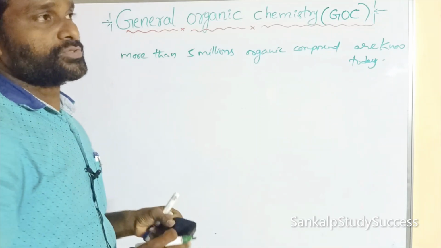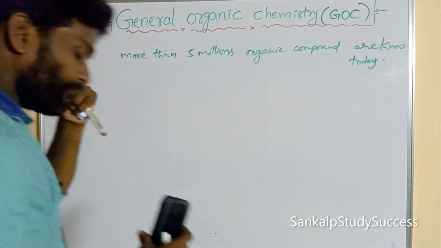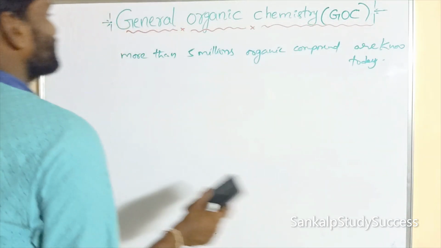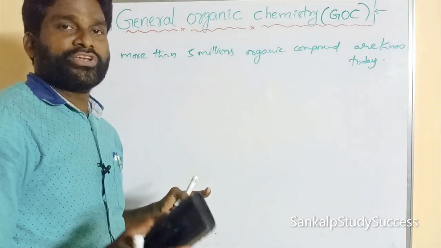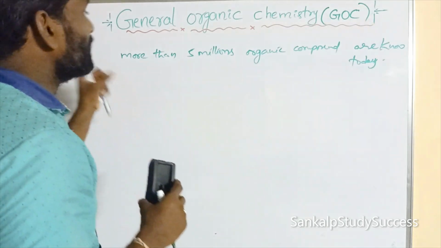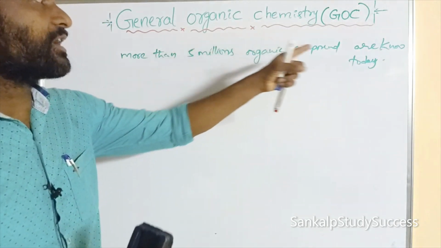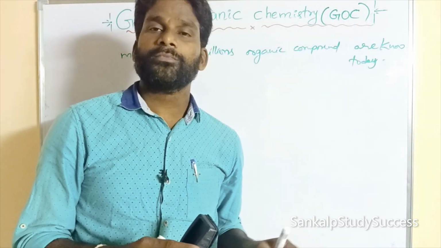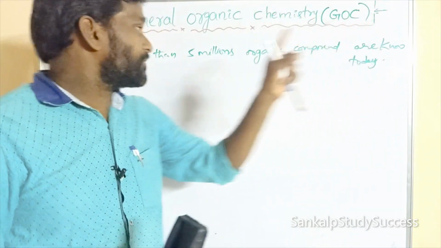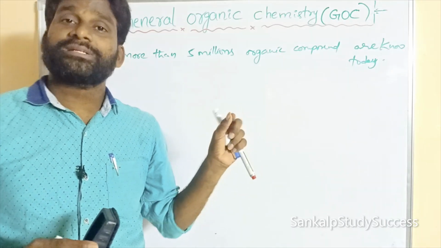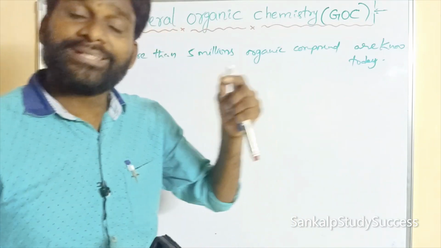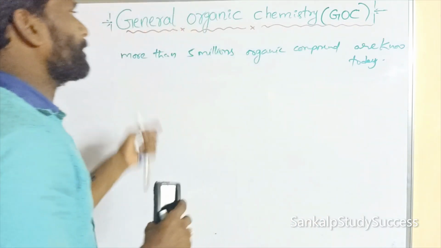So how can carbon form a million organic compounds? What is the reason why carbon has a unique property? What is the specialty of carbon? More than 5 million organic compounds are known today. The element carbon can form more than 5 million compounds, and the remaining elements cannot form this type of compounds. So what is the specialty of carbon, or what is the unique property of carbon?